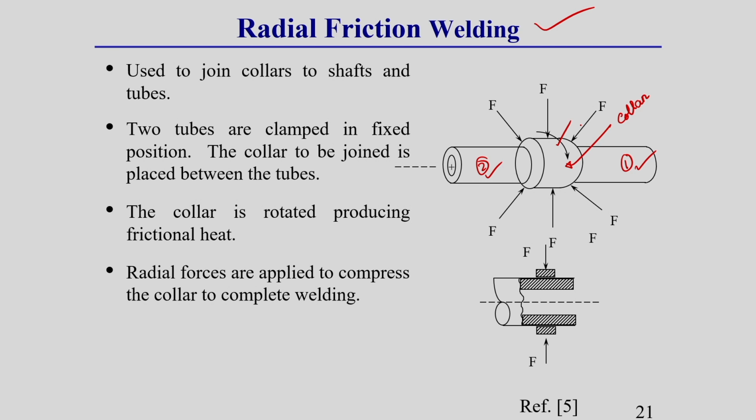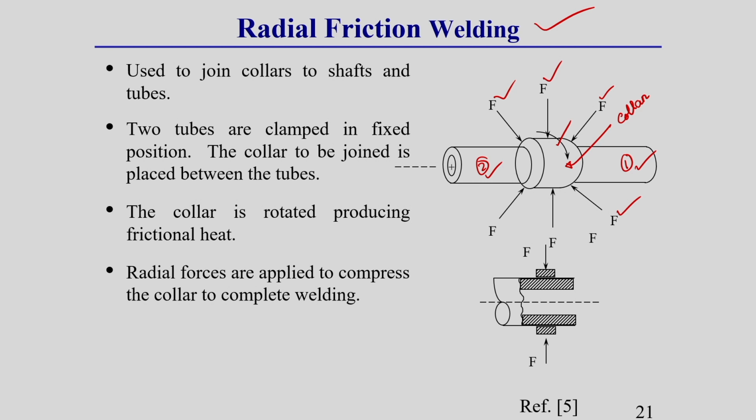Due to the rotation of the collar, the contact between the collar surface and the two workpiece surfaces develops frictional heating. Due to this frictional heating, once the material becomes soft enough, we apply some radial force, that means throughout the entire direction we apply radial pressure in this collar region. Because of this, the material in this region joins together, since in the collar region the frictional heating makes the material soft enough. So once we apply this radial pressure, the joining is done.